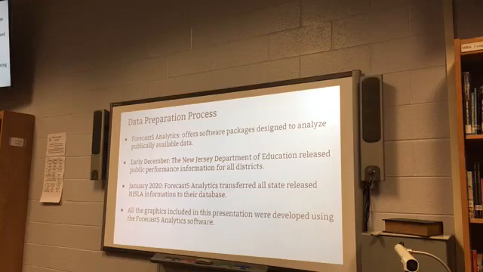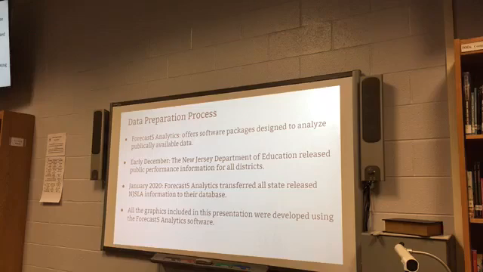So this company has set up systems and algorithms that allow that analytics process to happen fairly quickly. In December, the state released the performance information for the entire state. It was one massive data release that's put out to everybody, and you can go to state websites and access that information, but it's not in the easiest format to work with on the site. In January 2020, Forecast 5 took that information and put it into their system, so then we were able to manipulate that a little bit more.